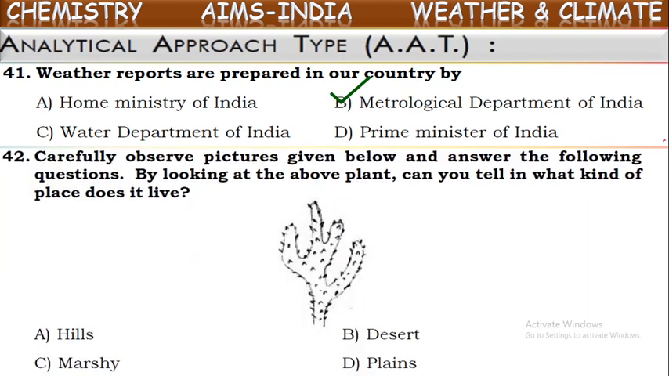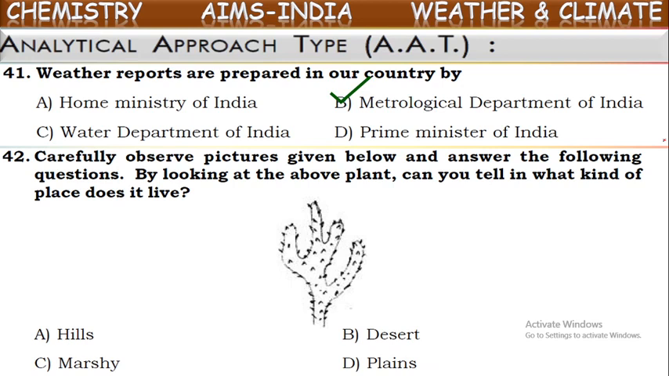Next one. Carefully observe the pictures given below and answer the following questions. By looking at the plant given here, can you tell in what kind of places it lives? Observe once the figure given, what kind of plant it is actually. It has no leaves, only stems are there, and it has some spokes on it. So these kinds of plants are called what? Cactus plants.